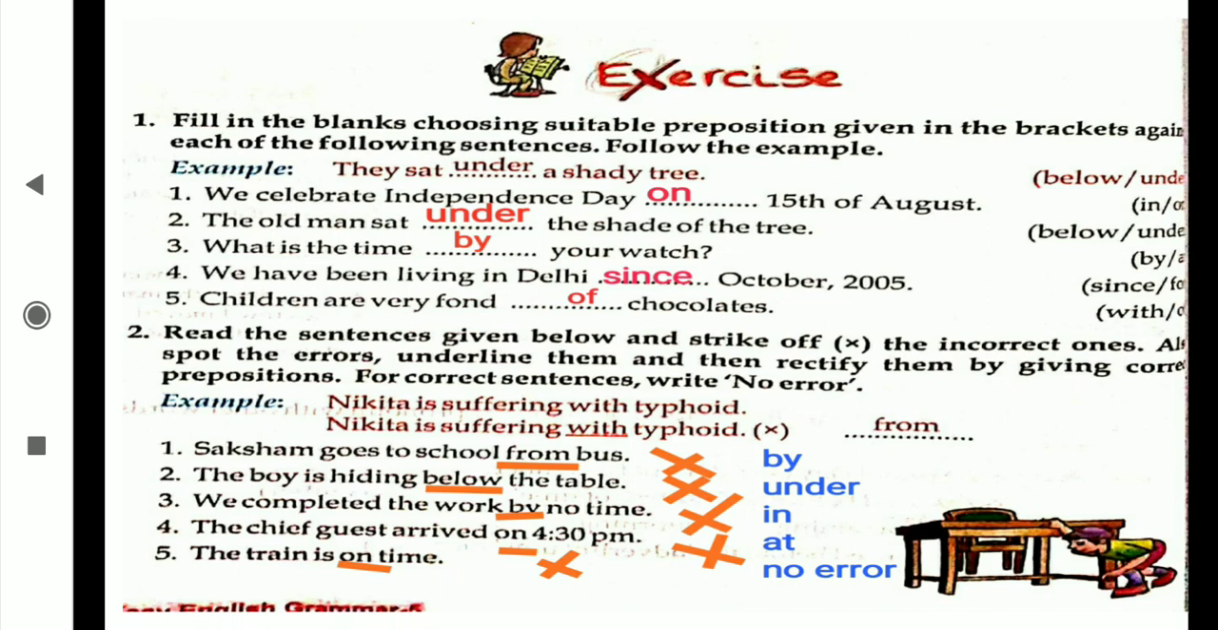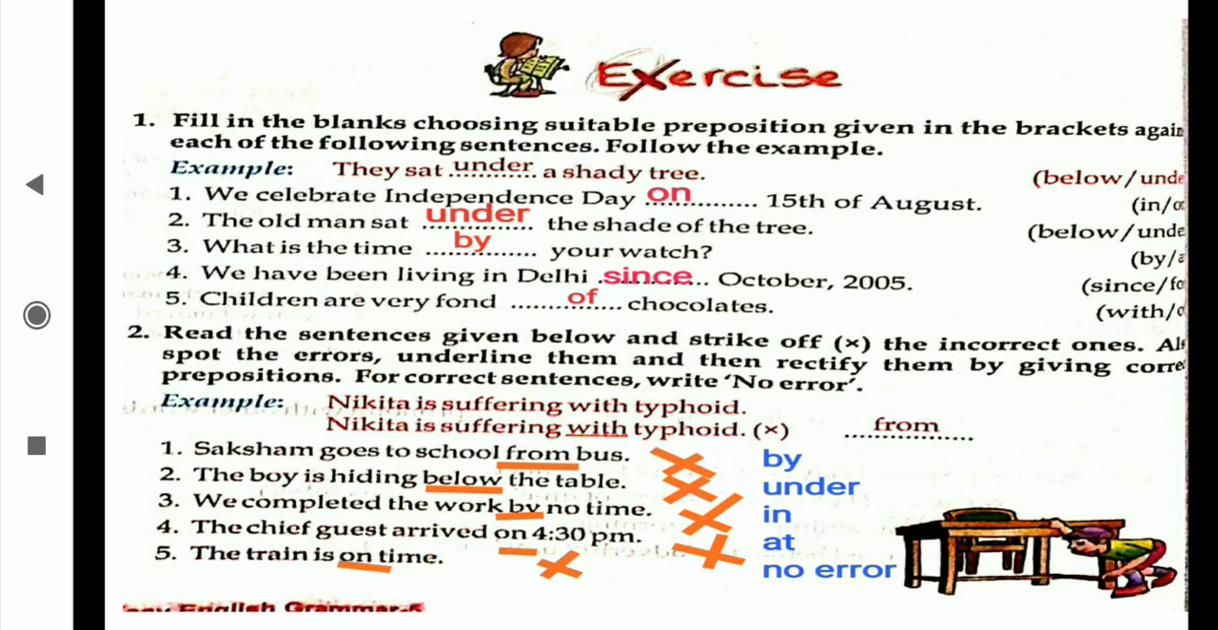Now you are going to fill in the textbook this question number 1 and 2. What is the first question? Filling the blank, choosing suitable prepositions from the help box. Now, we celebrate Independence Day dash 15th August. What will come, student? In 15th August? No, on 15th of August.